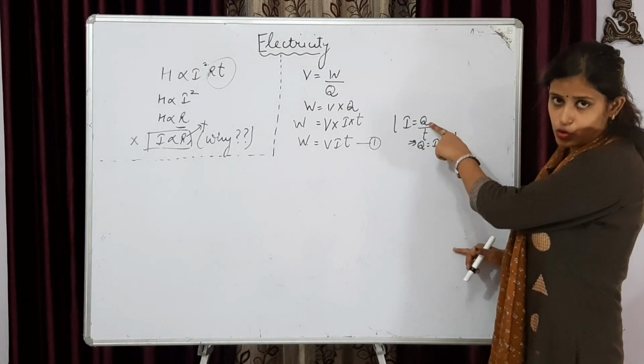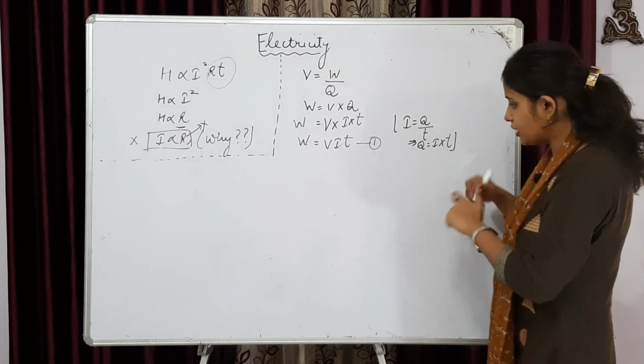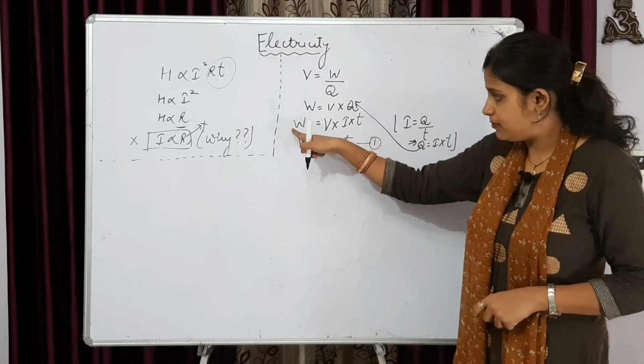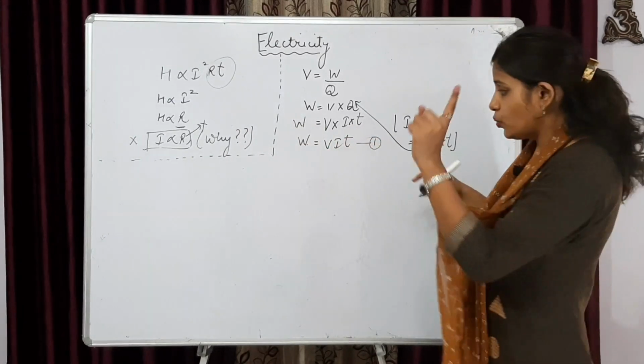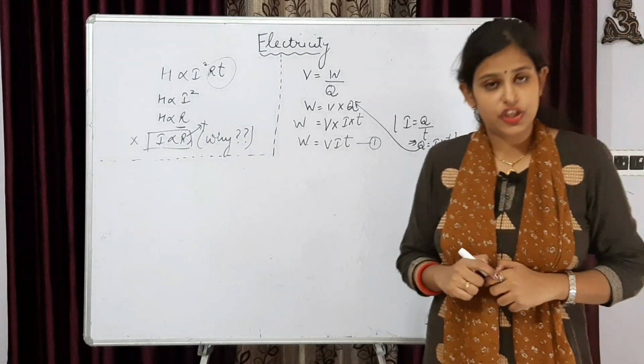From here we can find the value of Q as I into T. Putting this value of charge here, we get W equals VIT. We assume that this is our first relation, or the standard relation.